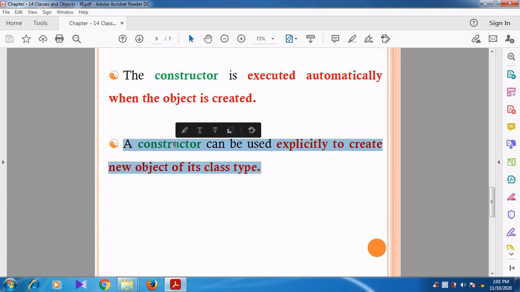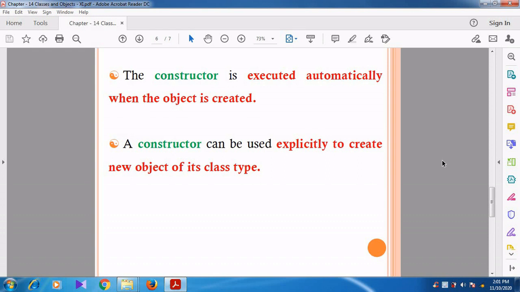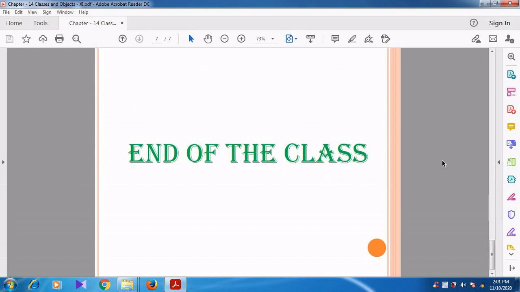So a constructor can be used explicitly to create a new object of its class data type. We can create a new object by calling the constructor in an explicit manner. We can create another new object by using the constructor in an explicit manner. Can you understand, students? These are some of the important points regarding the characteristics of a constructor.